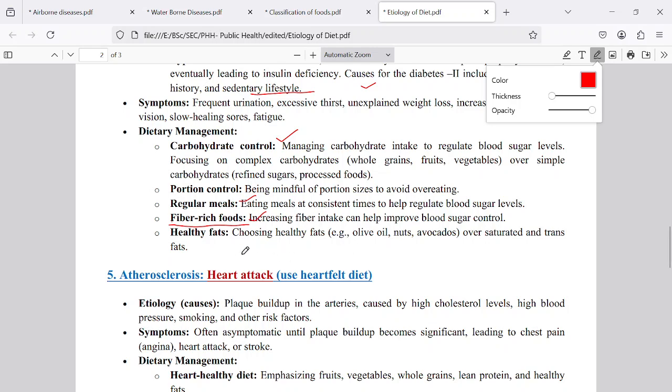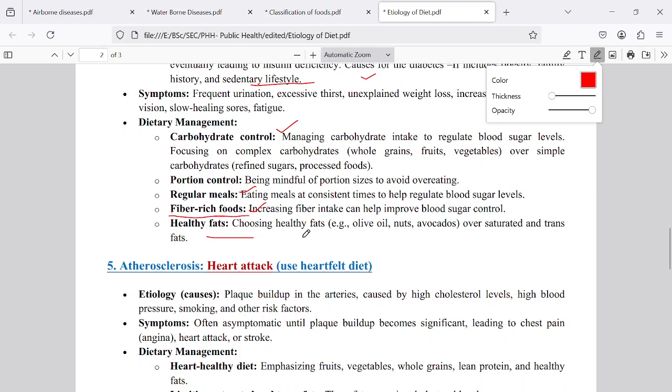And healthy fats have to be taken, not junk food material, unnecessary fats. And exercise, walking, jogging, gym, playing games in the ground, and meditation. All these, avoiding stress, are good preventive steps to stop the sugar disease.